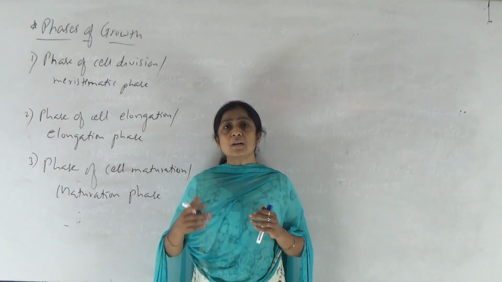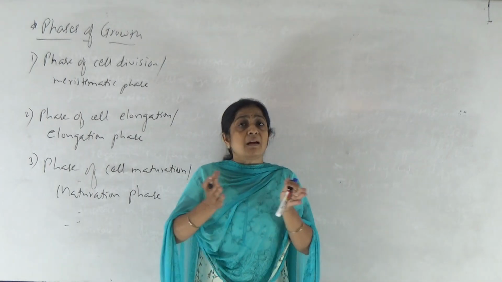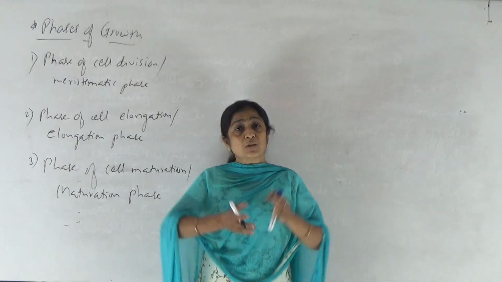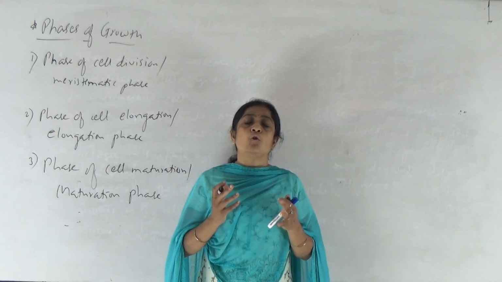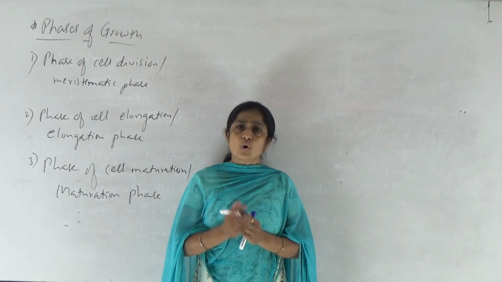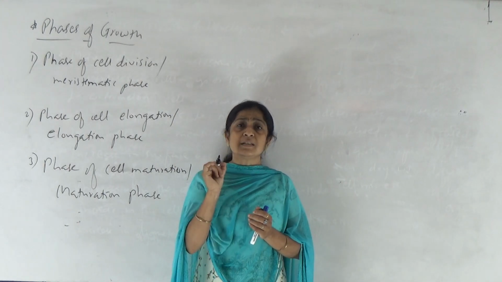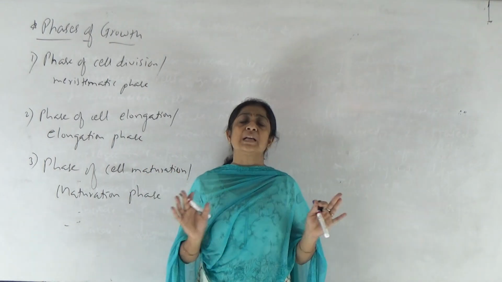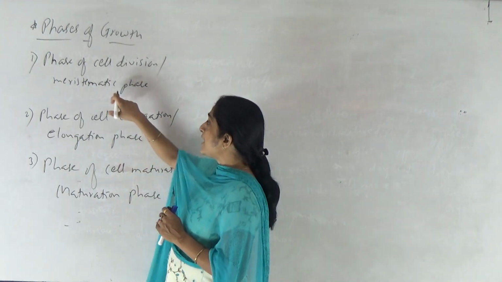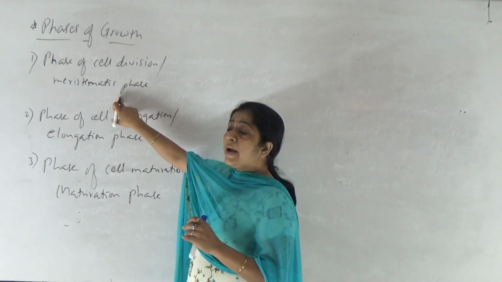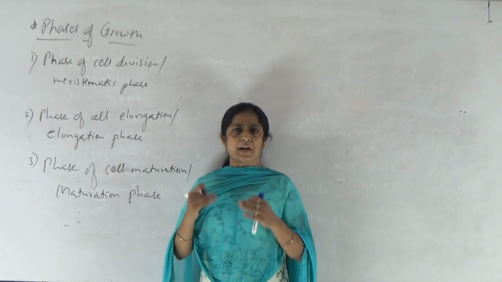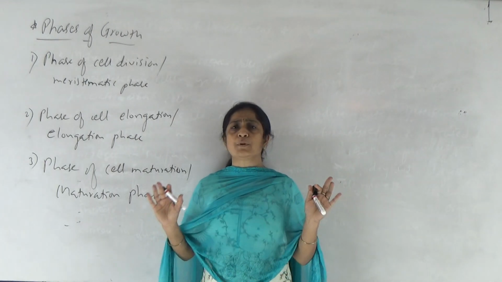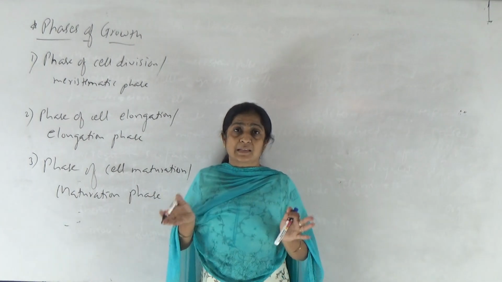The number of daughter cells increases, but increase in the length of that plant part, or increase in the size of that plant part, or increase in the mass of that plant part, is not much observed, right? So little growth occurs in this region, but the number of daughter cells formed is huge. Millions of cells are formed. Okay, so that is the phase of cell division. It is the phase where cells absorb nutrients in large amount and they are continuously dividing. So the number of daughter cells formed is huge, but increase in length as such is not observed.